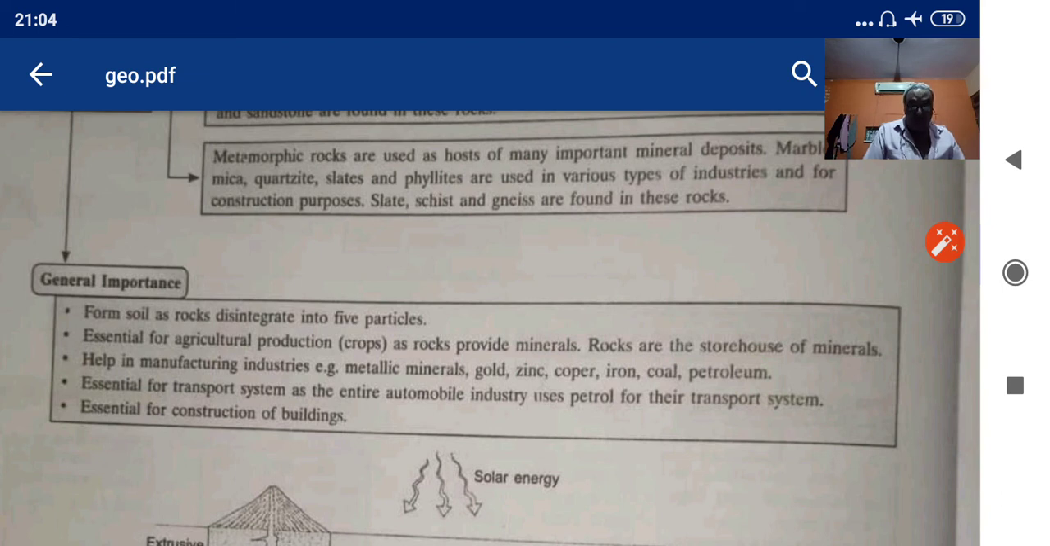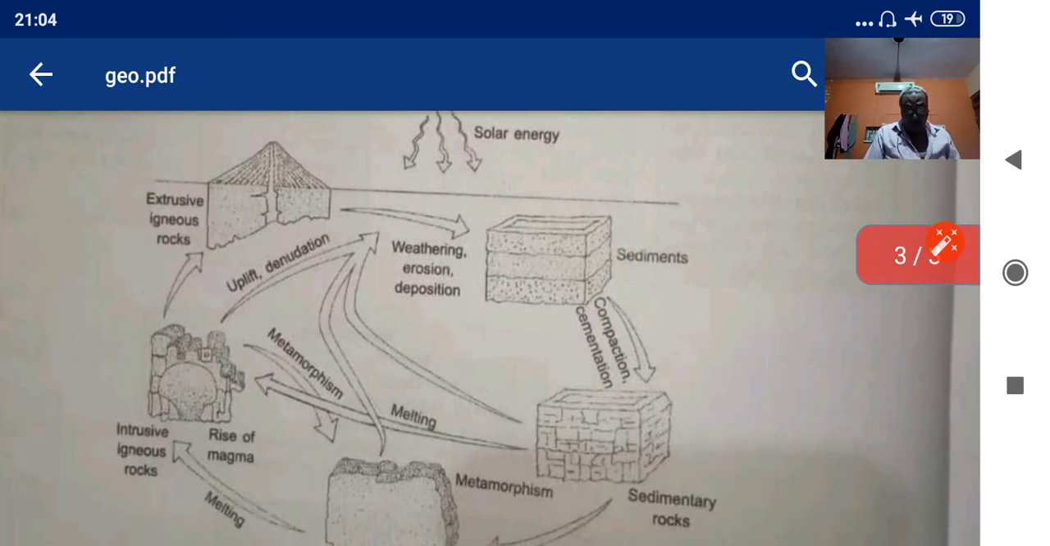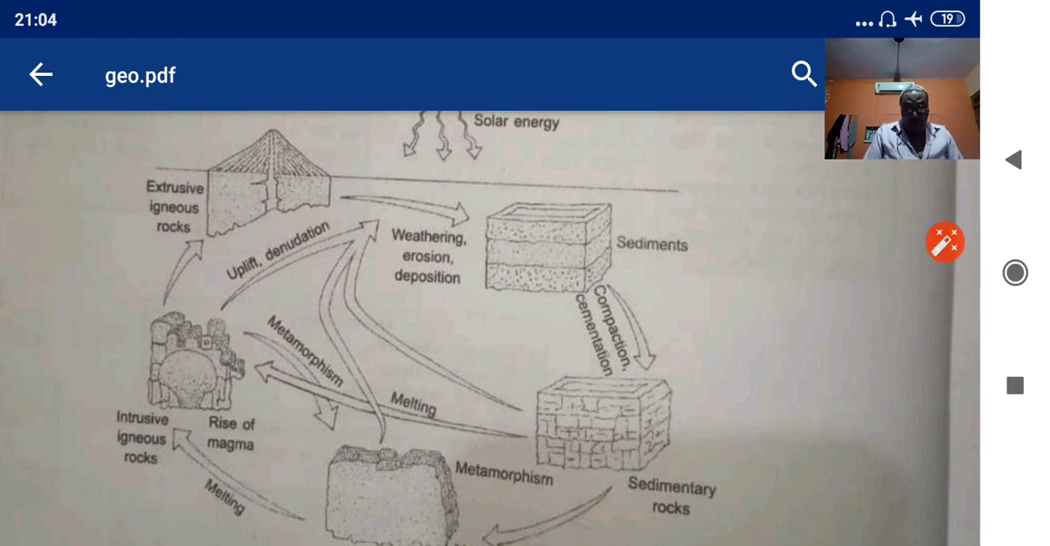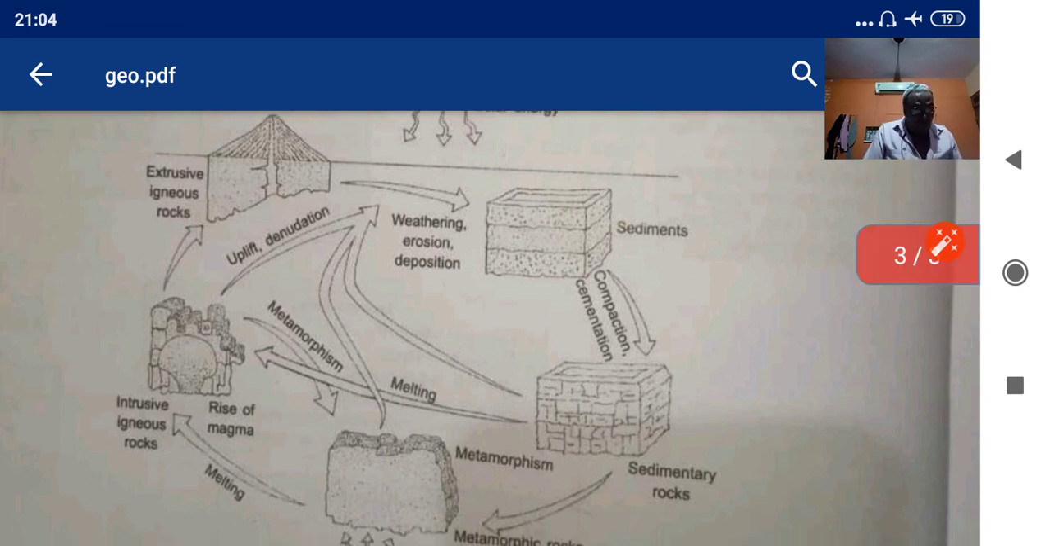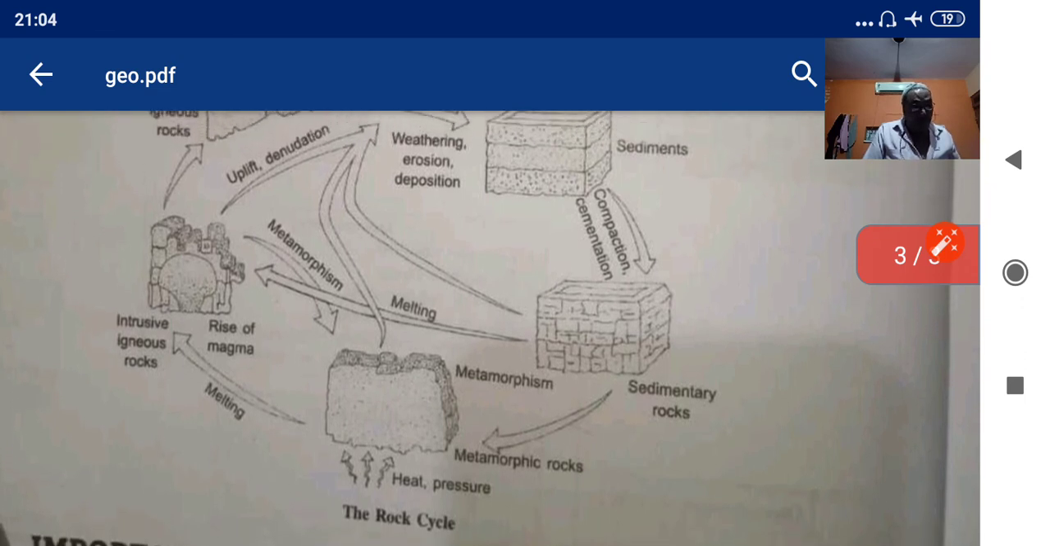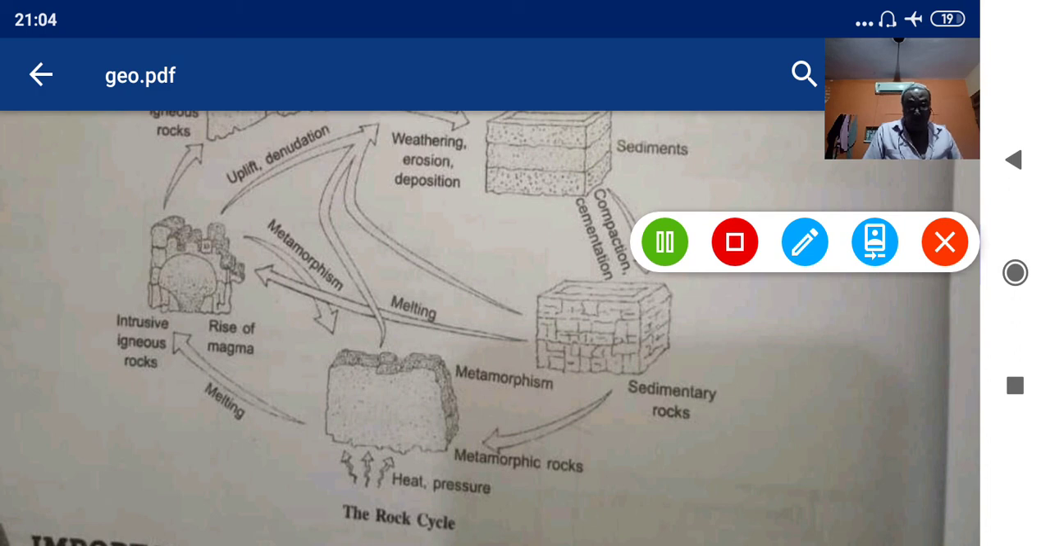Below this you have the rock cycle. This you can draw in your copy. In the next period I will give you some important questions. By that time you can write this in your copy. Some of you might have written already.